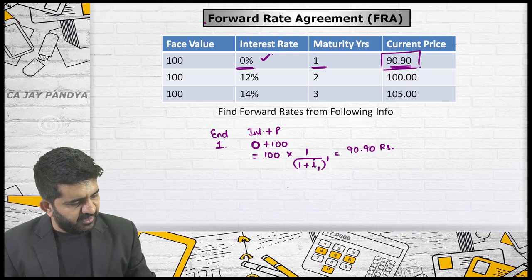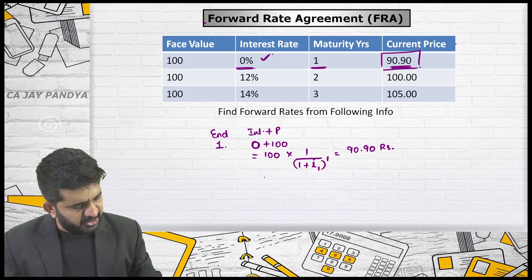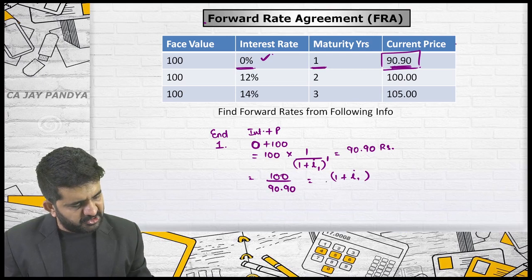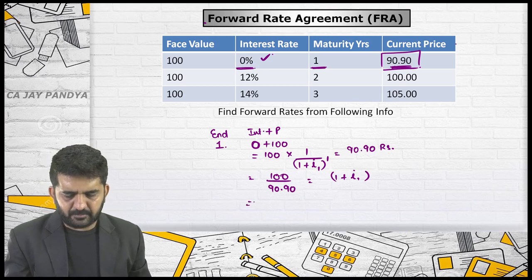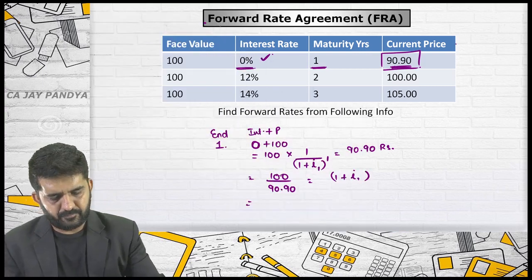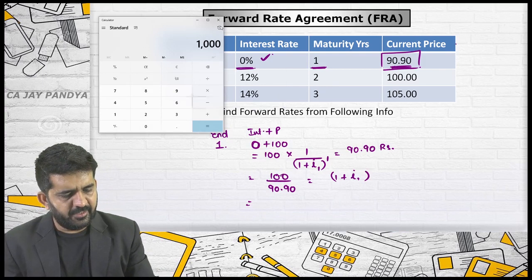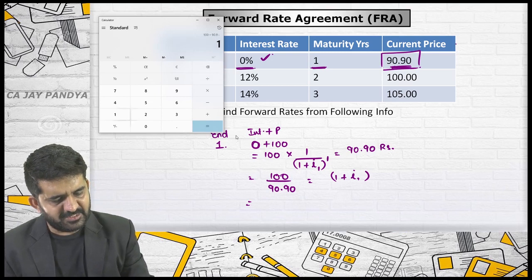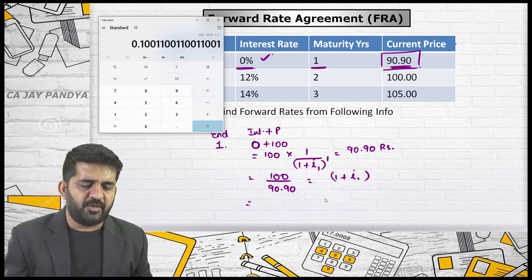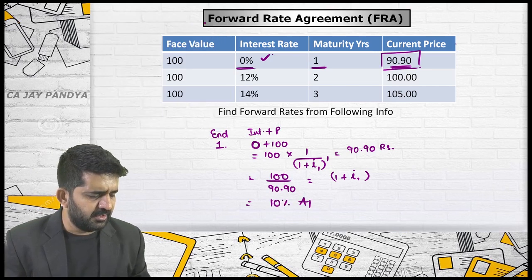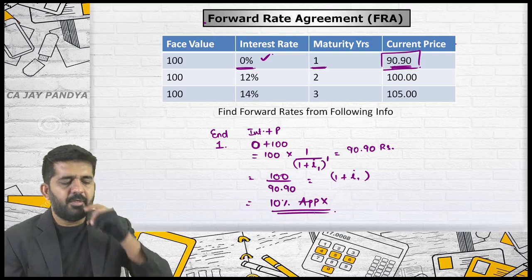Solving this, there is only one equation. 100 divided by 90.90 will be equal to 1 plus I of first year. 100 divided by 90.90 minus 1 is 0.1001, multiplied by 100 will be 10% approximately.